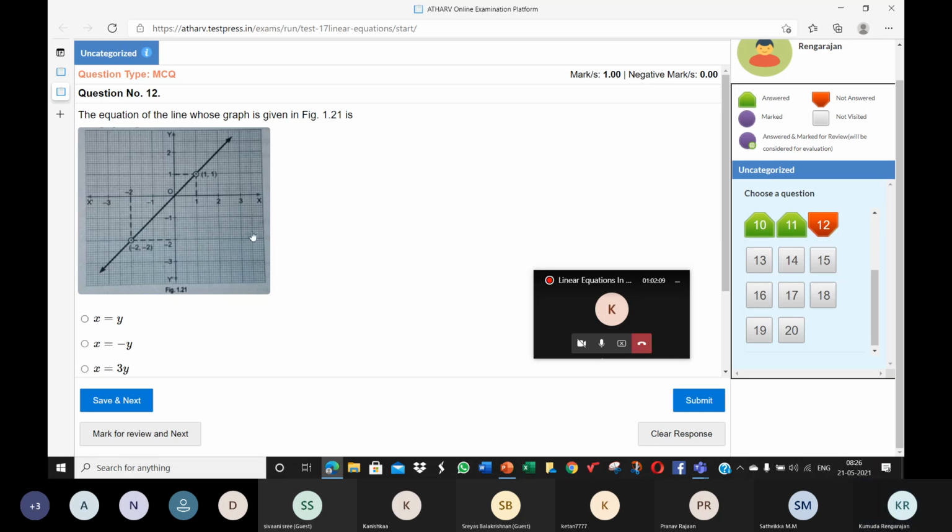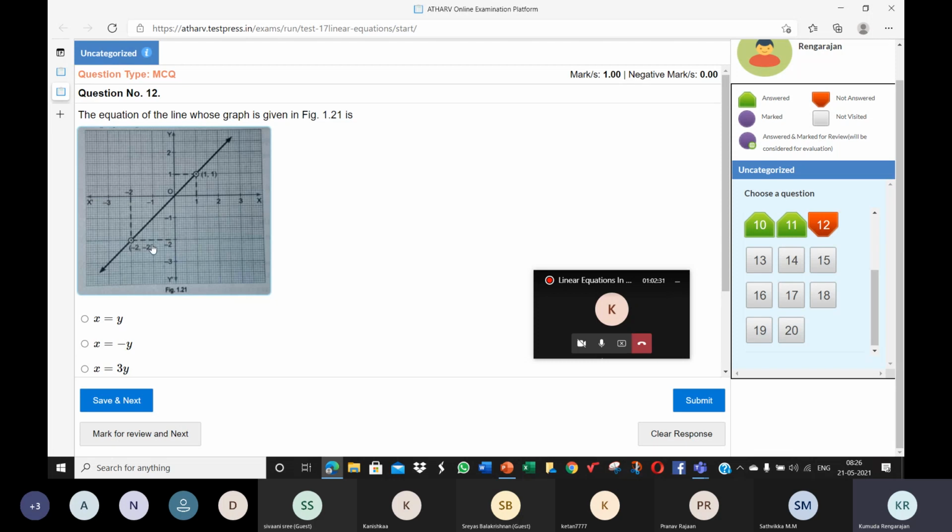Okay. So here, what do we observe, children? Look at the points on this line: 1, 1; 0, 0; minus 2, minus 2. Clearly, x is equal to y.